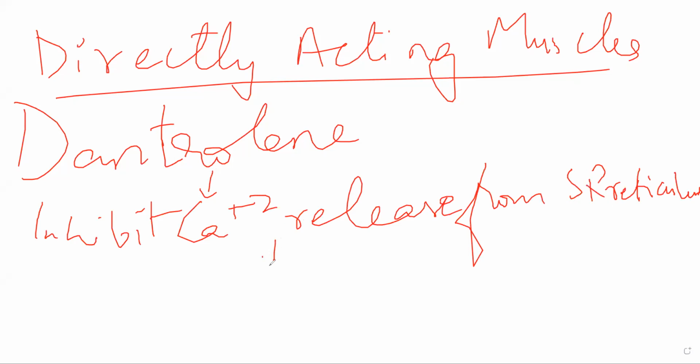And as a result, contraction does not occur and ultimately the muscle will be able to relax. If contraction is not occurring, obviously the muscle will be relaxed. That is another way in which you can cause skeletal muscle relaxation.